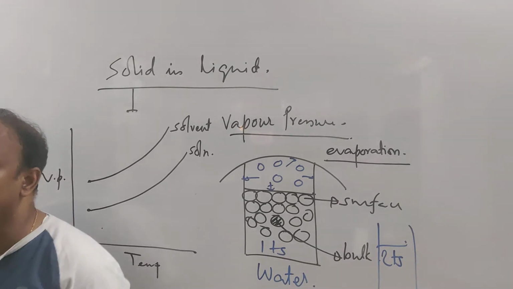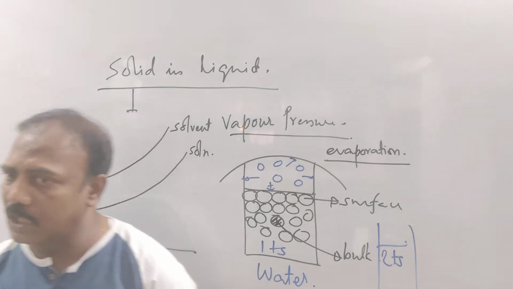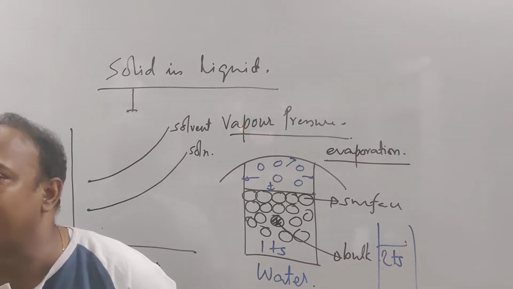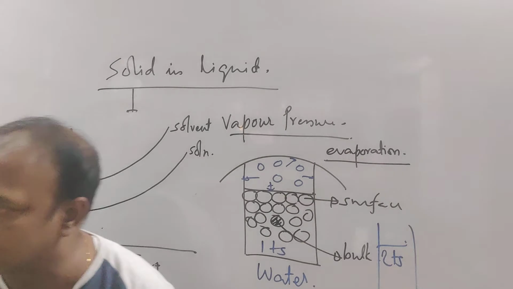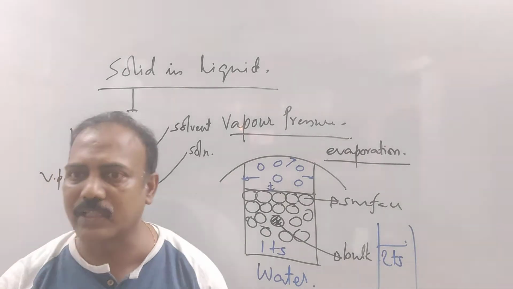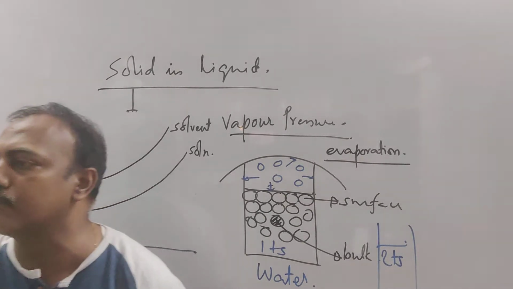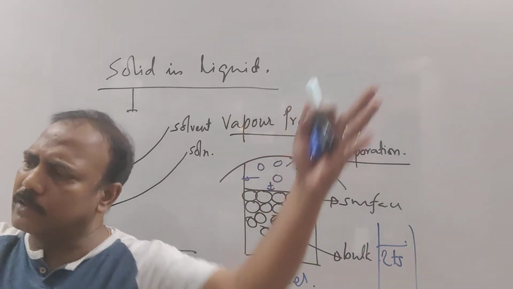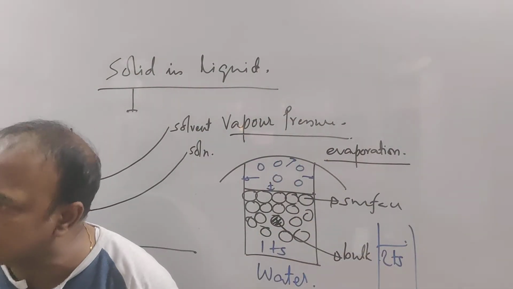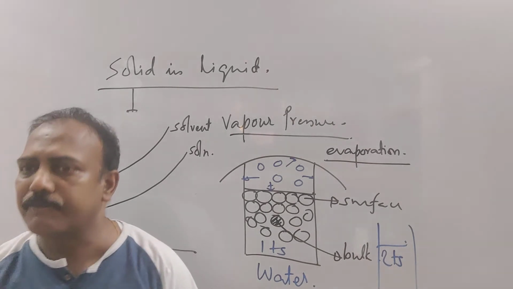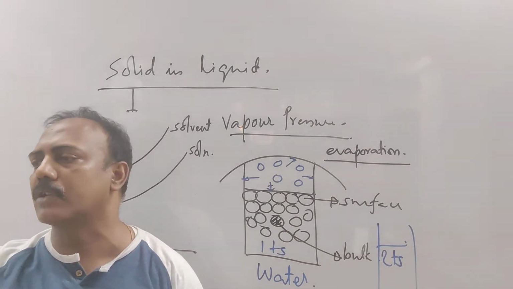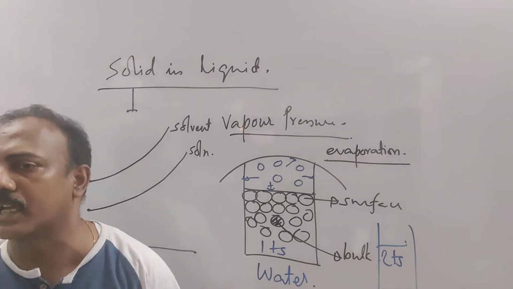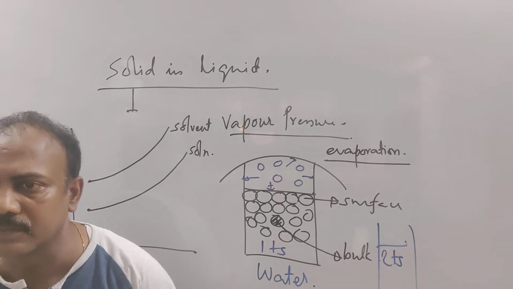Water molecules are more is not the answer. The answer should always be, it's a comparative thing, right? It's the fraction of water molecules that is more. If 1/3 is there and if 2/3 is there, saying just more does not work. For more, you could take a bigger pot and put even more in it. Understood? If 2/3 of water molecules is there, whatever vapor pressure it will exert, if 1/3 of water molecules is there, it will exert the lesser vapor pressure.